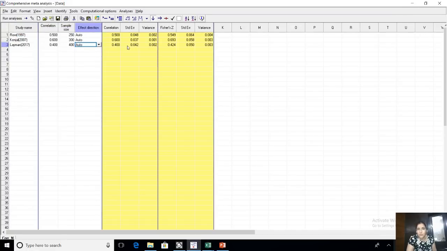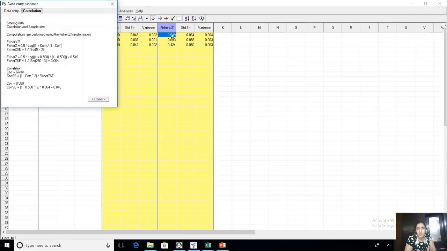So this is an output. So you see a Fisher's Z value. The good thing about CMA is whenever you want to see a calculation of a value, you just double click it. So I have double clicked Fisher's Z. On the left side, you can see those values. Remember, even in my PPT, it was 0.5 into log of 1 plus correlation divided by 1 minus correlation. Even in my PPT, this was the formula.